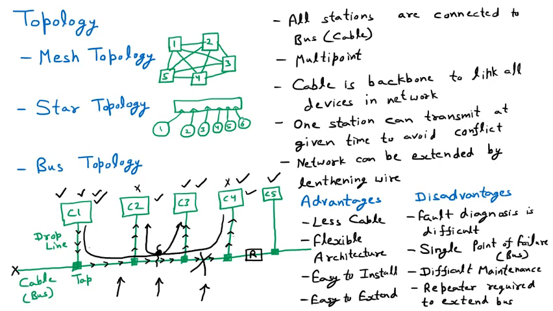Many books say that there is one example of the bus topology, and that is Ethernet. We know that we use Ethernet. Ethernet is IEEE 802.3. There are some standards which are fixed in networking.